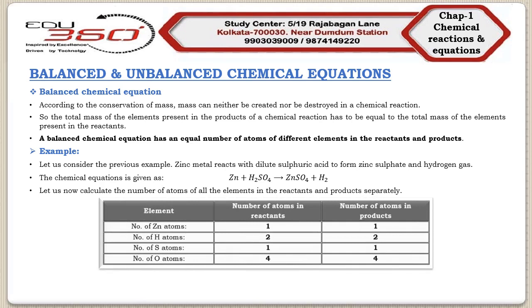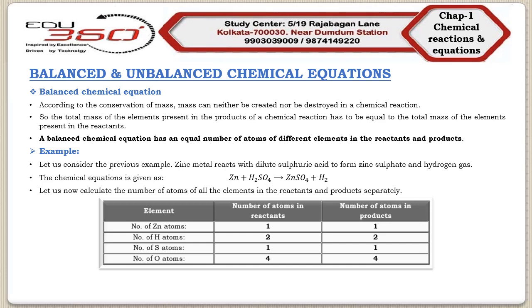If we count the number of Zn atoms on both sides of the equation, then the numbers are same, 1. The number of hydrogen atoms on both sides of the chemical equation is again same, 2, 2. Number of sulfur atoms on both sides of the same reaction is again the same, 1, 1, and the number of oxygen atoms are 4 on both sides of the equation.